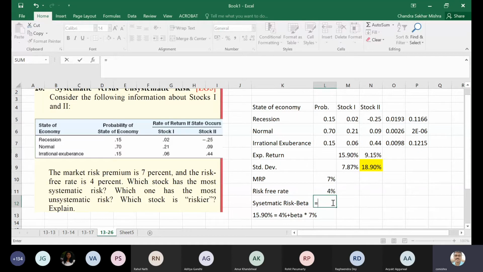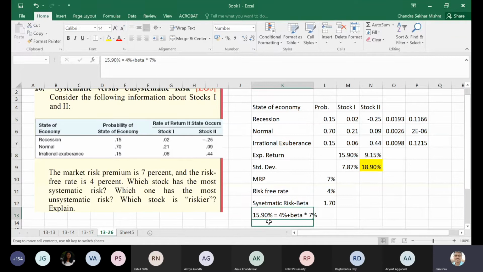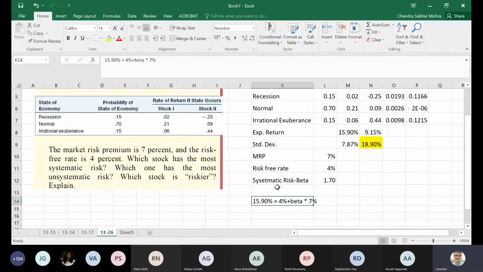That means my beta is 15.9 minus 4, whole divided by 7, correct? 15.9% minus 4% divided by 7%. Are you with me? So beta is this one.